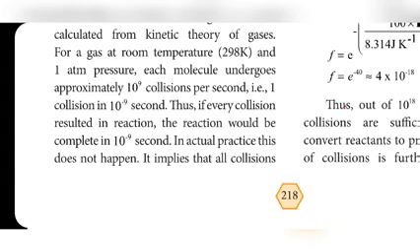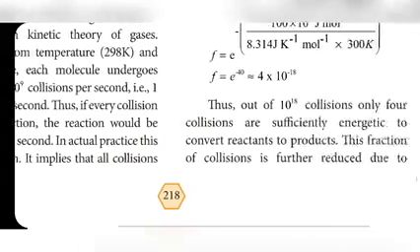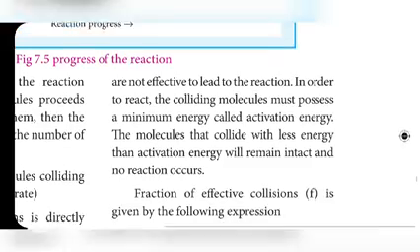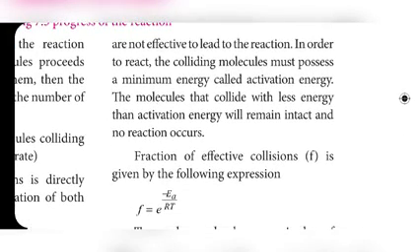So it implies that all collisions are not effective to lead to the reaction. If all collisions were effective, the reaction would complete in 10 power minus 9 second, but in actual practice it does not.